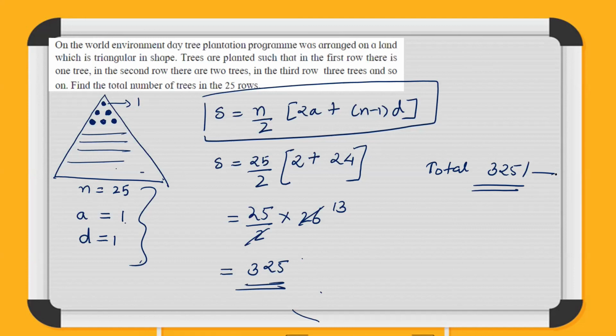Right? So this is the way we need to solve word problems based on AP, and both formulas will be used. For the nth term, An or Tn is equal to A plus n minus 1 into D, and for the sum, n by 2 in bracket 2A plus n minus 1 into D. If the last term is given, you can find out the sum by n by 2 in bracket A plus L, where L is the last term. So these are the only formulas that we have to use.